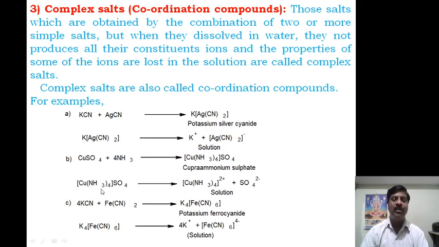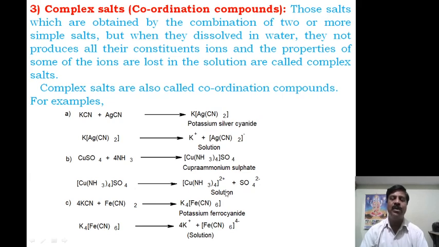But it does not produce all its constituent ions; it produces only sulfate 2-, and copper and ammonium combine with each other to form a new ion, and therefore the properties of copper and ammonium are lost during the formation of the salt.